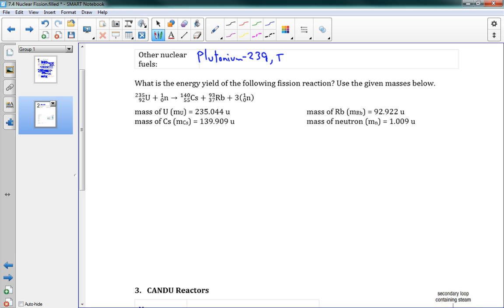Okay, another one that's good, creates a lot of reactions, is thorium-232. And one last good one is another type of uranium, uranium-233. Those are all good fission fuels.